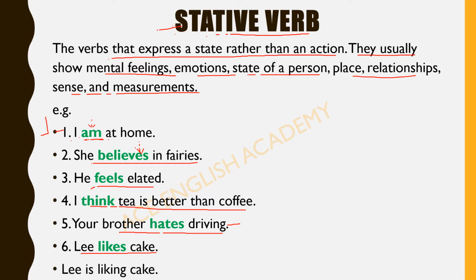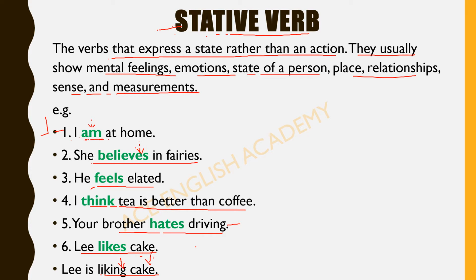See here, the last sentence. Lee likes cake, and if I write the sentence like this, Lee is liking cake, this is incorrect. We cannot use the ing form with the stative verb.